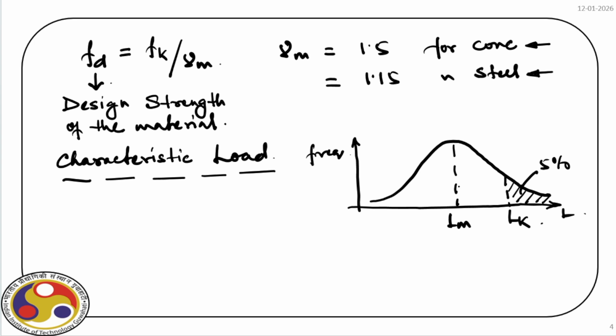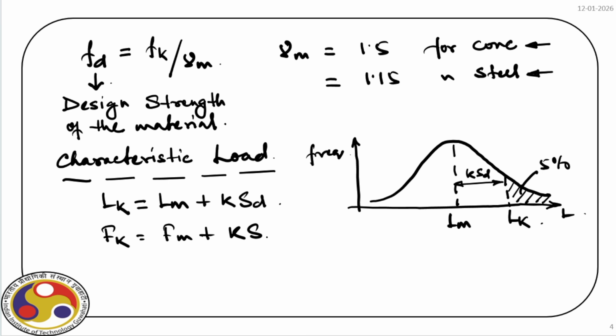And this value is K times SD. So in case of load, we have Lk is equal to Lm plus K times SD. Sometimes we also write capital Fk is equal to Fm plus K SD. SD is the standard deviation associated with that particular type of load. It may be dead load, it may be live load, it may be any other type of load acting on the structure.